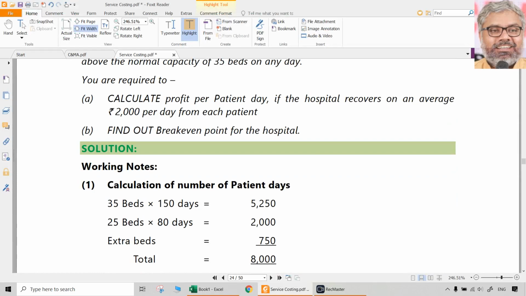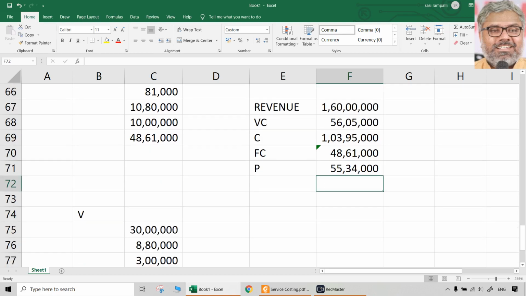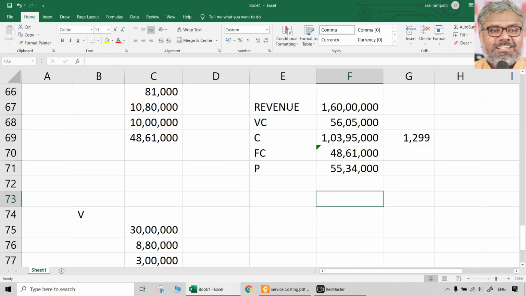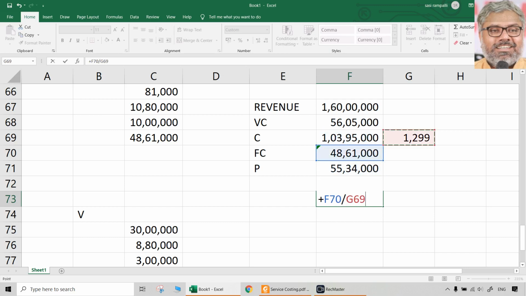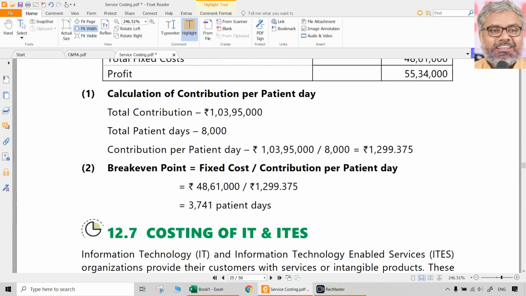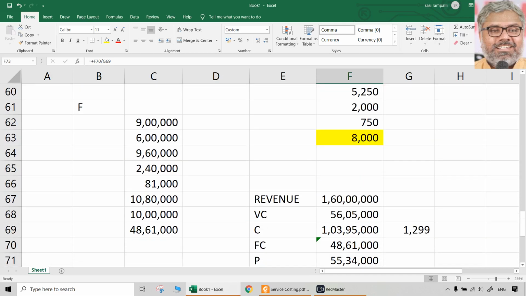Second question is to find out the break-even point for the hospital. Break-even point is fixed cost divided by contribution per unit. What is the unit here? Patient days. So unit is 8,000 units. Contribution is 1 crore 3 lakhs 95,000, divided by this gives contribution per unit. Break-even number of days is fixed cost divided by contribution per unit. That means 3741 days is the break-even.